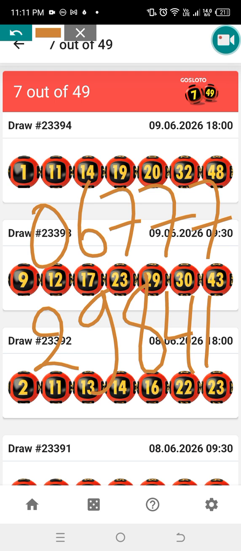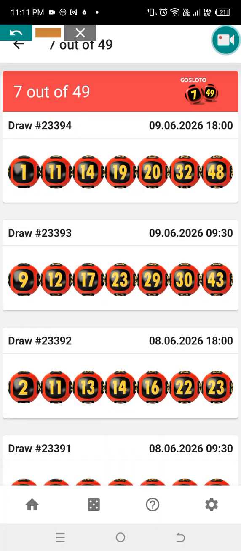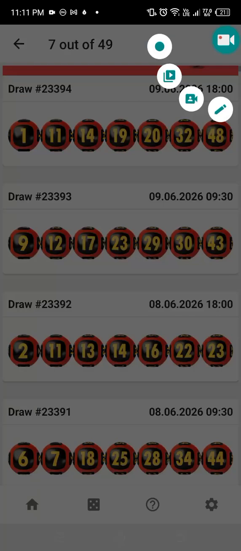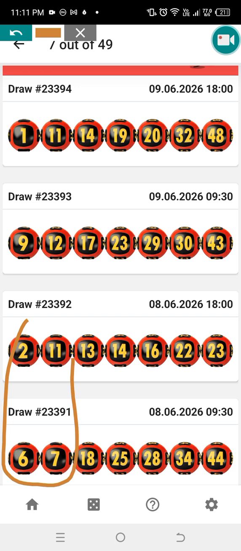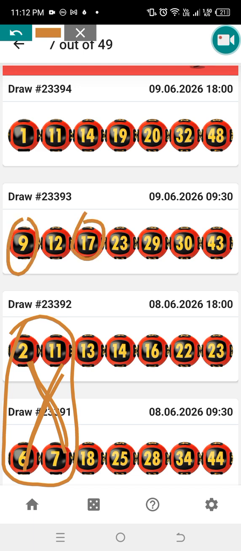So let's go, guys, and dive in. The first method, which is very simple, is to use the first four numbers. On the first four numbers, we're going to add the numbers together. When I add, I got 9 and 17. So that is 17 and 9. When I do the same thing, I'm getting 13 and 20.